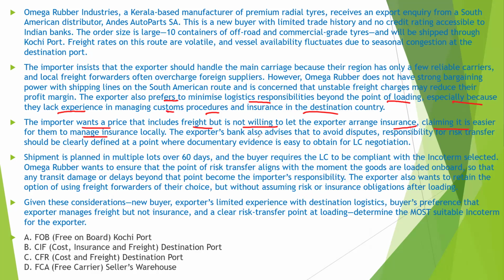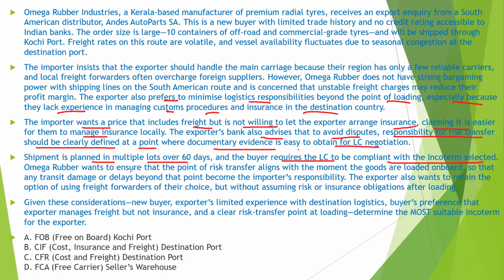So the exporter's bank also advises that to avoid dispute, responsibility for the risk transfer should be clearly defined at a point where documentary evidence is easy to obtain for LC negotiation. So now shipment is planned in multiple lots over 60 days. Okay. And the buyer requires the LC to be compliant with the Incoterms selected.